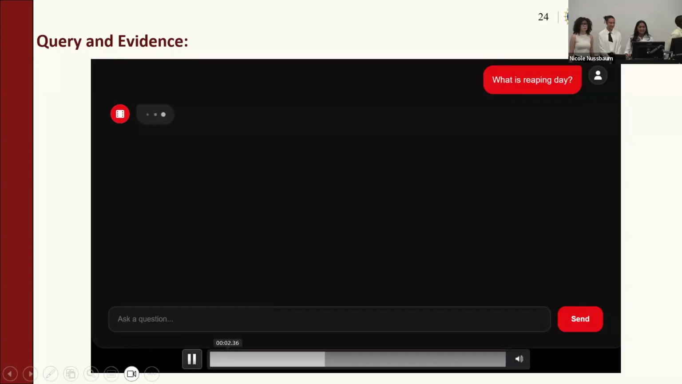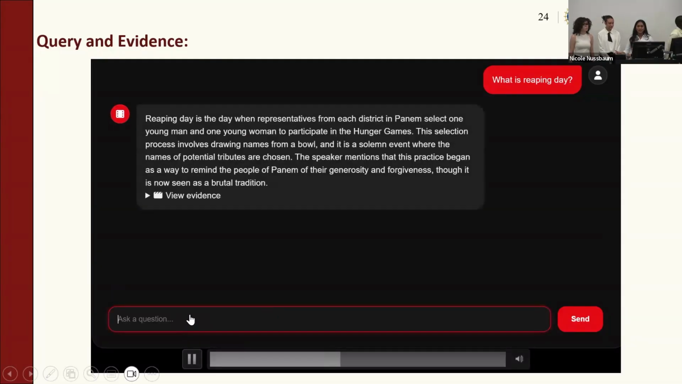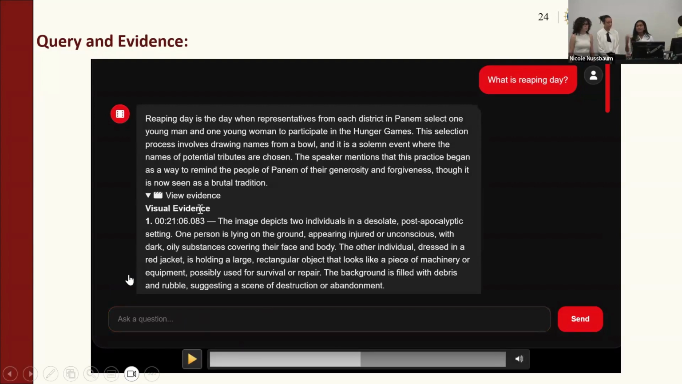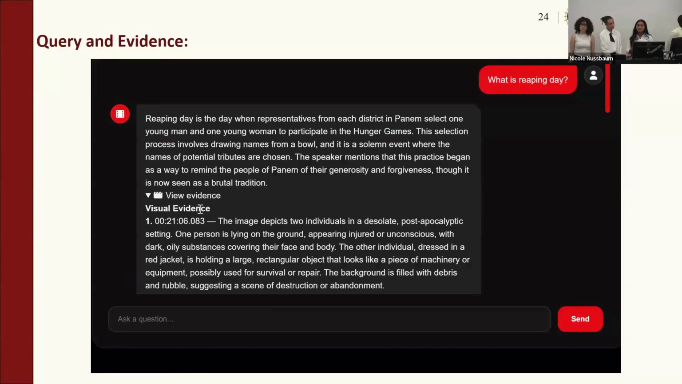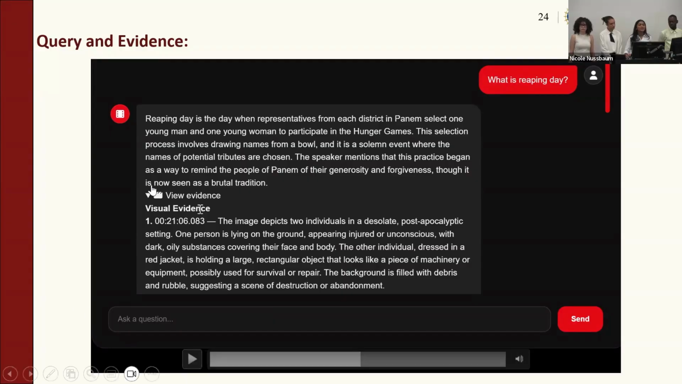Here's what it looks like when you let the model process. First, it gives you an answer of what the reaping day is, a 5-sentence answer talking to you about details in the movie, along with details like who the people of Panem are, why they do this tradition. The novel part of this pipeline is what's below, the View Evidence button.